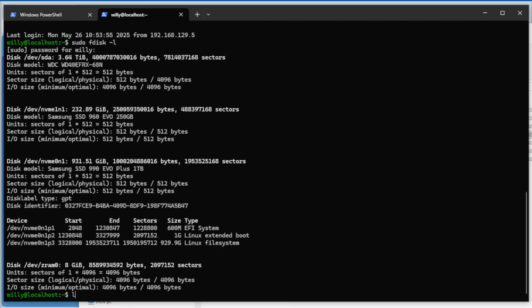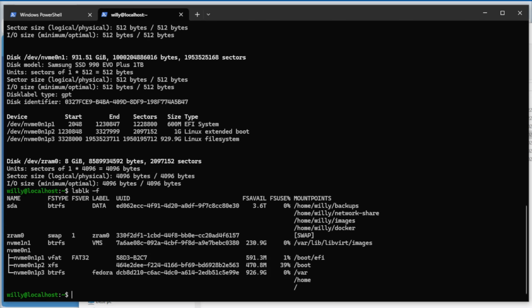But now if we do lsblk with the -f, see sda has a btrfs file system, a label of data, but has four mount points: home username, backups, network share, images, and Docker. Our NVMe 250, also a btrfs file system with label VMS, one mount point for libvirt and images.